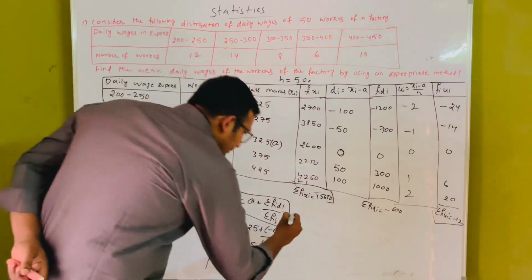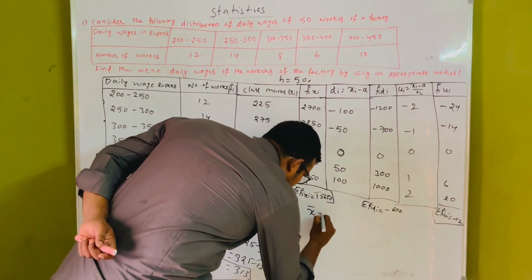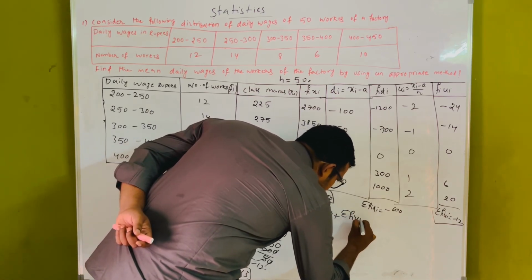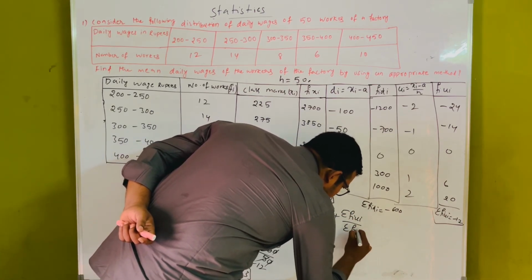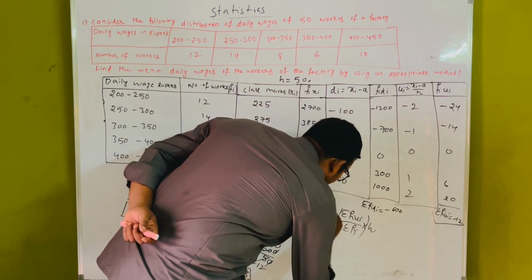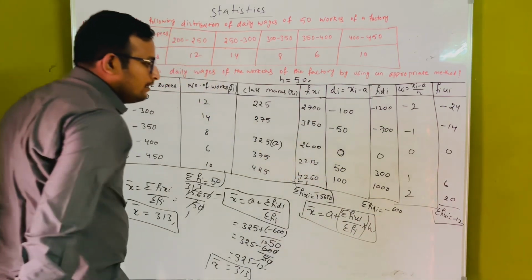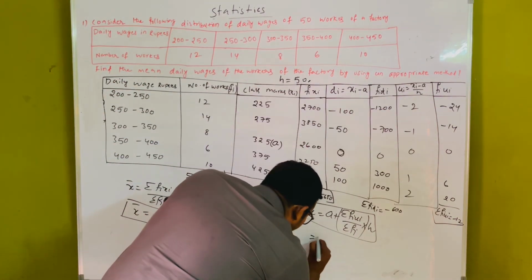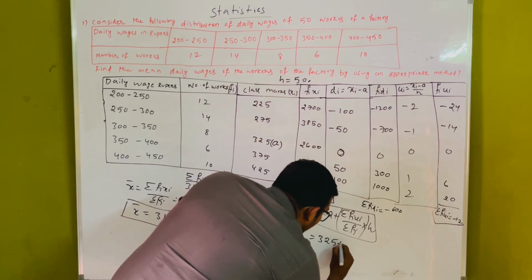Now we are doing the step deviation formula. Step deviation formula: x bar is equal to a plus sigma fi ui by sigma fi into h. This is the step deviation formula. Already we know the assumption value is 325.